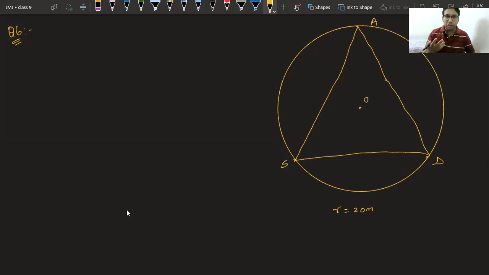Class, are you all aware of this now? This point O, which is center of circle, is also the centroid of this equilateral triangle. This is a property of equilateral triangle. So let me draw a median or perpendicular. They are the same thing. So let me draw this like this. So luckily, as ASD is an equilateral triangle, this AE